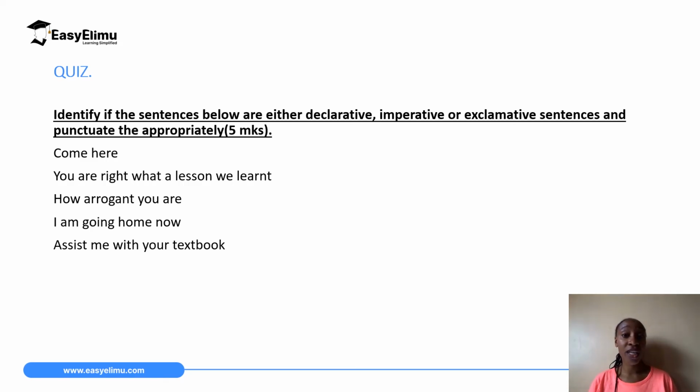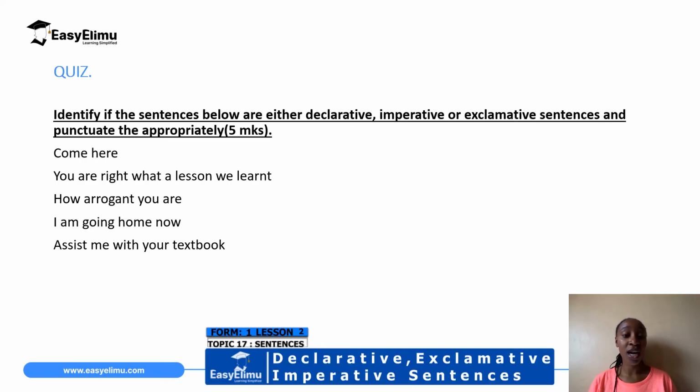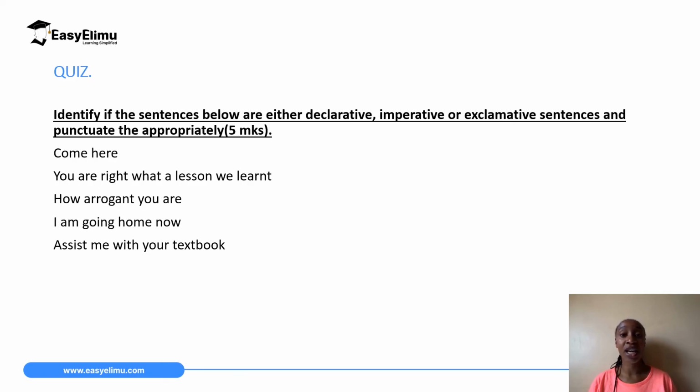So for further practice, you can have a look at the quiz. Identify if the sentences below are either declarative, imperative, or exclamative sentences and punctuate them appropriately. So you will read a sentence like the first one, "Come here." Before you even start punctuating, first identify what sentence this is. Is it exclamative, declarative, imperative? "Come here" is an imperative because it starts with a verb.